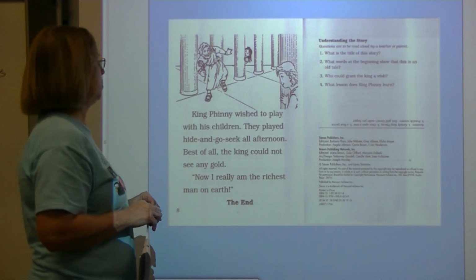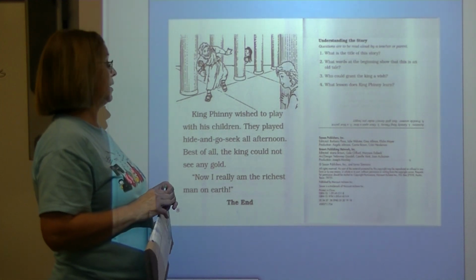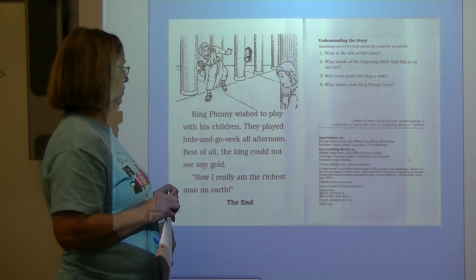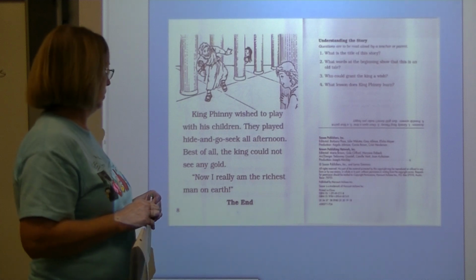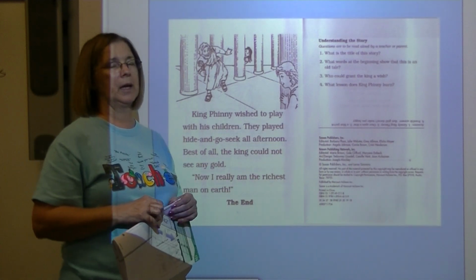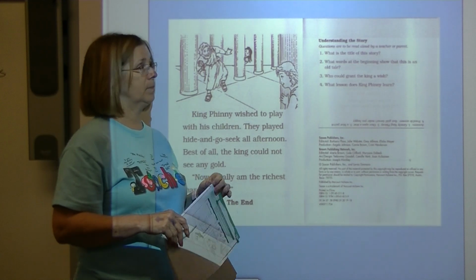King Phony wished to play with his children. They played hide and go seek all afternoon. Best of all, the king could not see any gold. Now I really am the richest man on earth. The end. Okay.